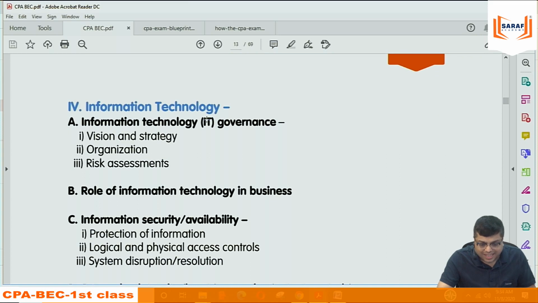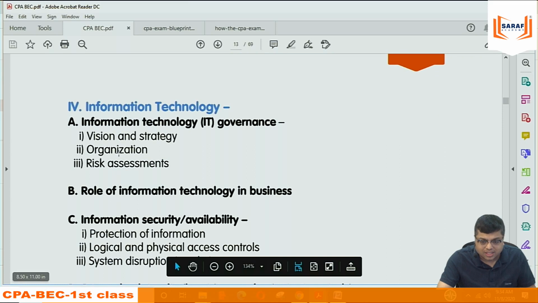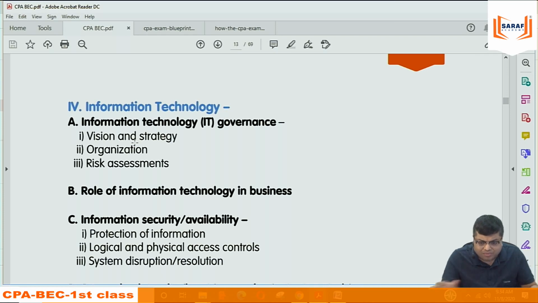Then information technology, slightly boring, but here also there are 3 areas. In information technology, what is mission, vision, strategies, all the things are there in every course. I can say that, Pratik, suppose we are studying ACCA SBL, we have studied this mission, vision, strategies and all that. Now it is not a law. You will be getting the same thing, only written in a different language.